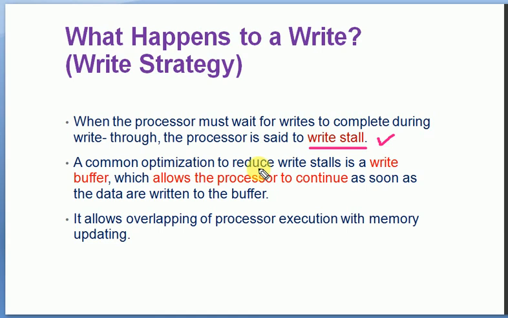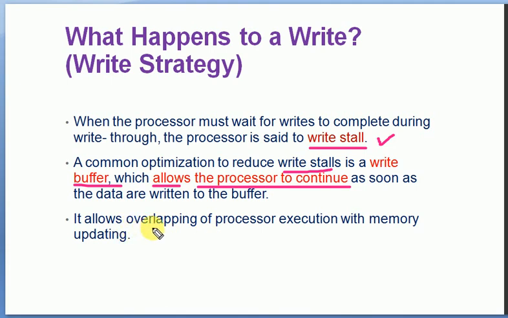A common optimization to reduce write stalls is a write buffer. We can use a temporary location where the write can be done: immediately after getting the result, it is written into the buffer and the processor continues its execution. That is one solution for controlling write stalls.